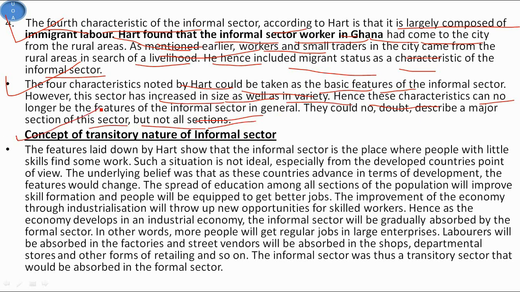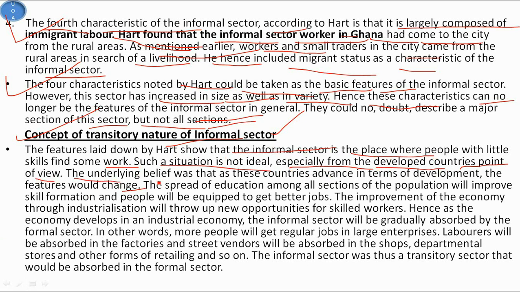Now we see the concept of the transitory nature of the informal sector, because the informal sector has a transitory nature. The features laid down by Hart show that the informal sector is the place where people with little skills find some work, and such a situation is not ideal, especially from the developed countries' point of view. But the reality is different from this.